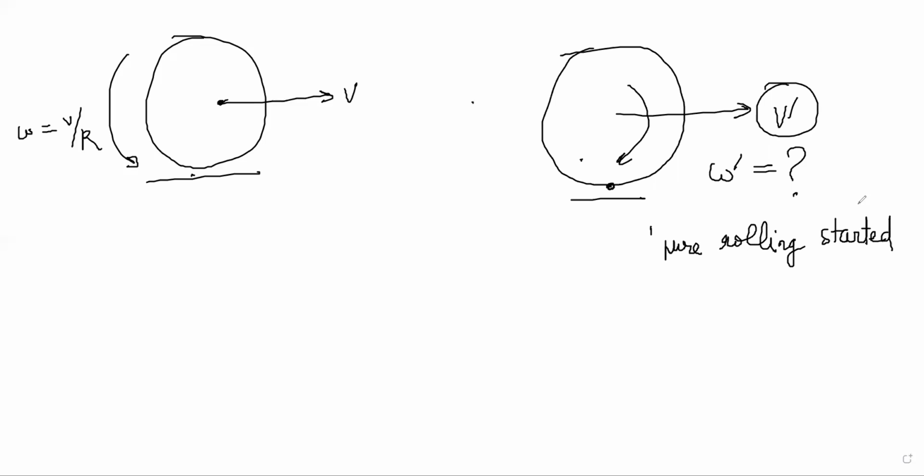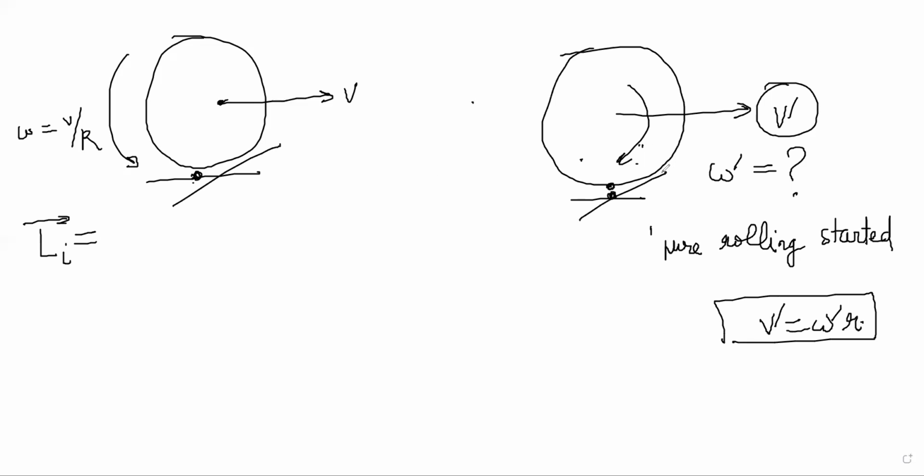So obviously here what should happen is V dash should be omega dash R. And here nothing like that is true. Here we already have L initial, no? About this point, if you always take momentums about the bottom point, there is no torque, no? Friction is not exerting any torque about the bottom axis. Therefore, angular momentum should be conserved if you take this axis and this axis. Again, same thing basically. Angular momentum conservation about the bottom axis, right?